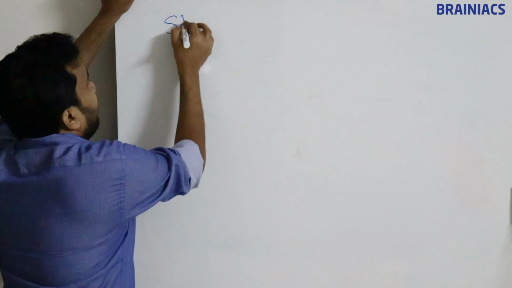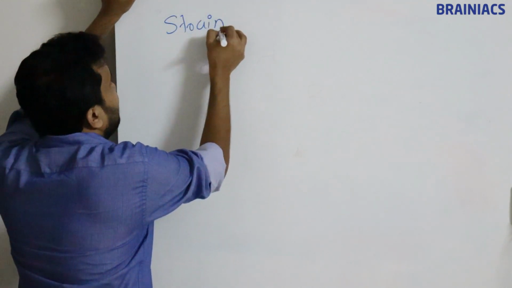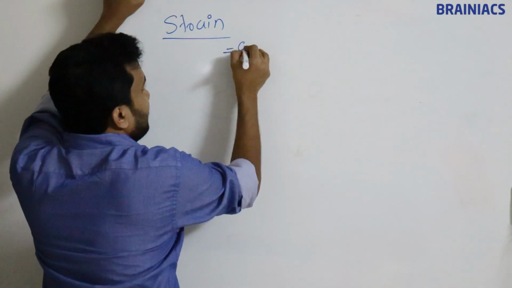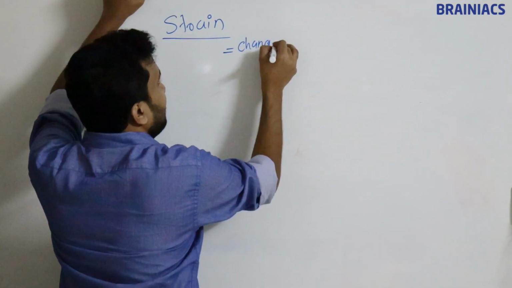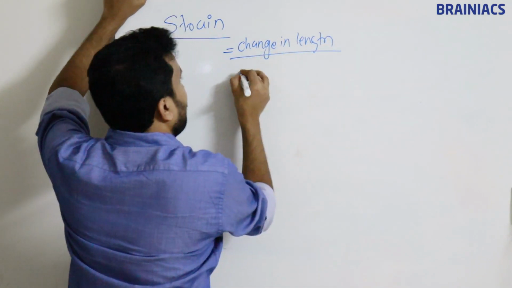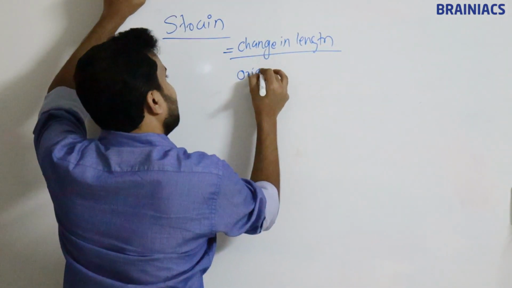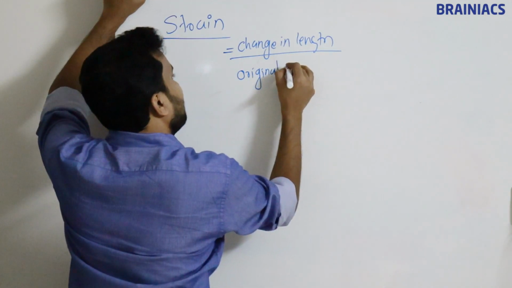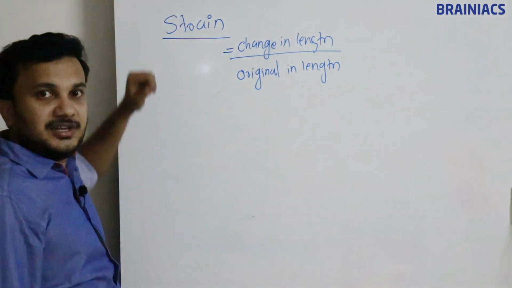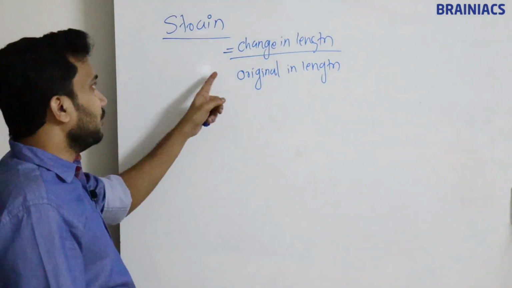Strain: I am writing the general equation of strain. Change in length divided by original length. This is the formula for strain.